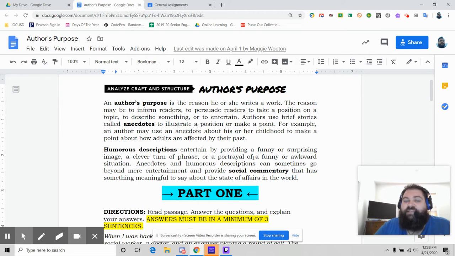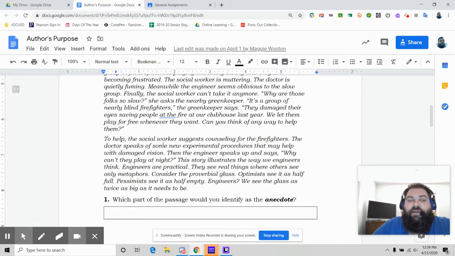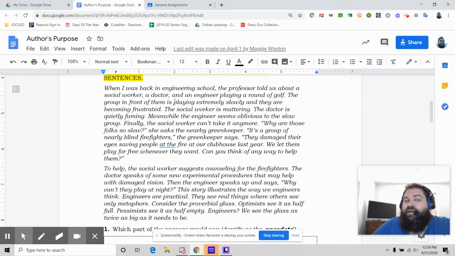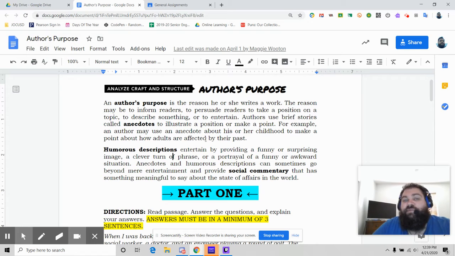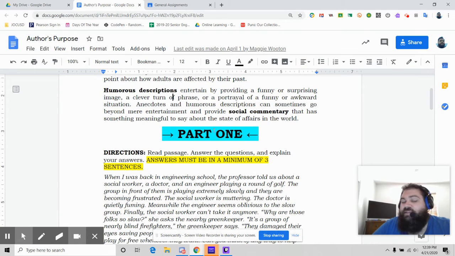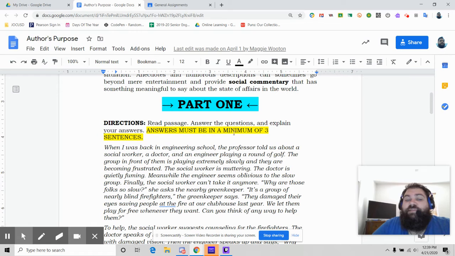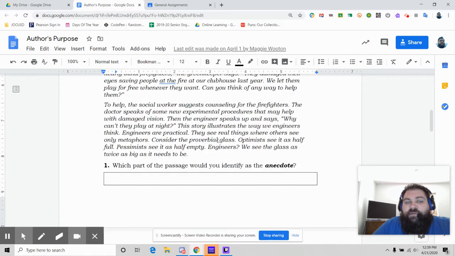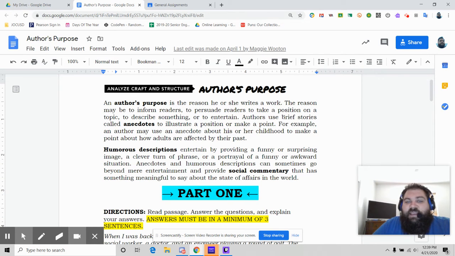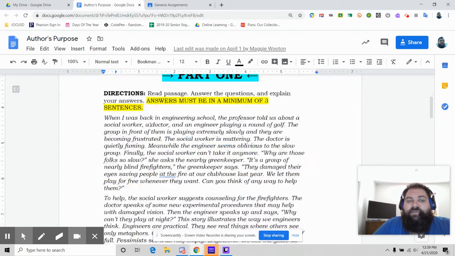In the passage that you read in part one, you're going to read about an engineer and the gentleman talking about these three people. You're going to look for the anecdote, the humorous description, and how that provides social commentary. Answers must be a minimum of 3 sentences, so try to get that done. Which part of the passage would you identify as the anecdote? Which one is the brief story used to illustrate a point? Where is that in there?